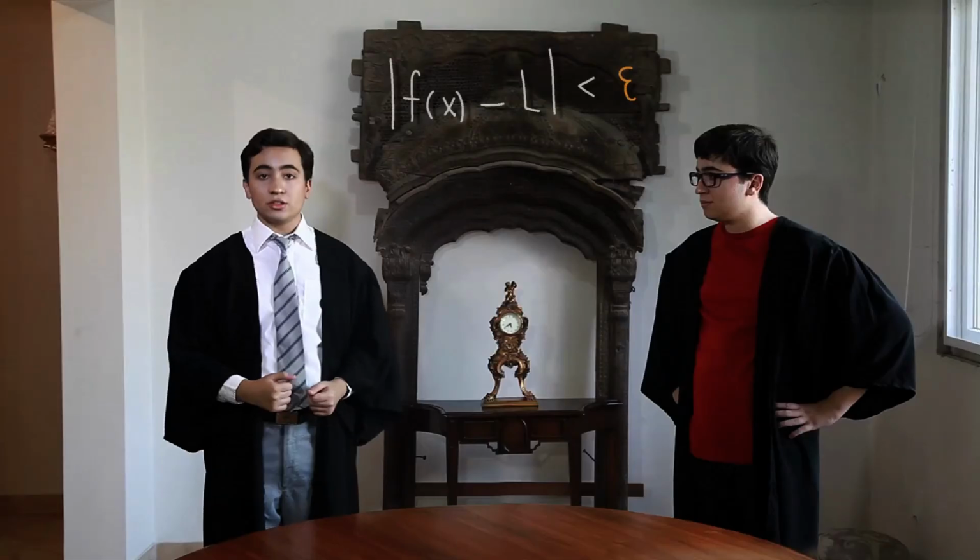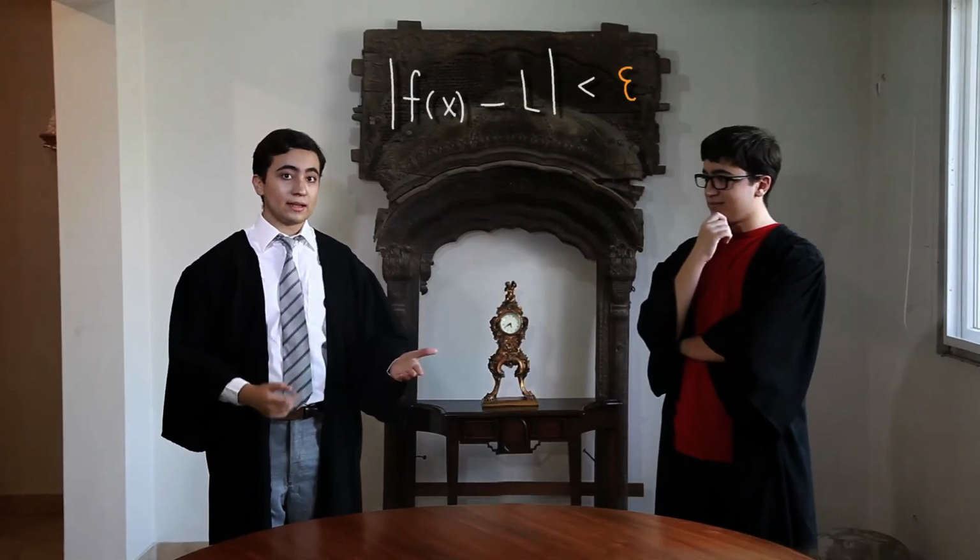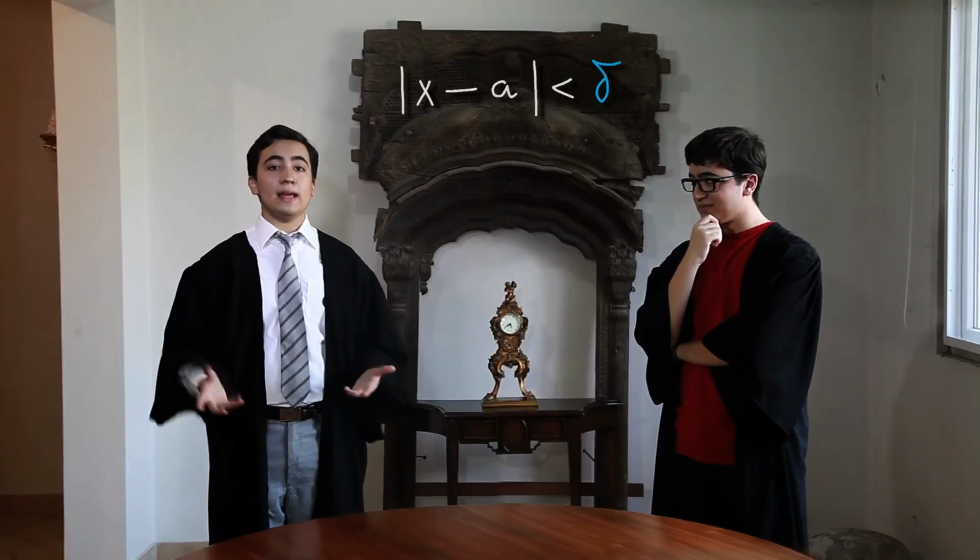You can counter the prosecutor by finding a positive number delta such that the difference between f of x and L can be made less than epsilon by making the difference between x and a less than delta. In conclusion, epsilon is the challenge and delta is the proof. Case dismissed.